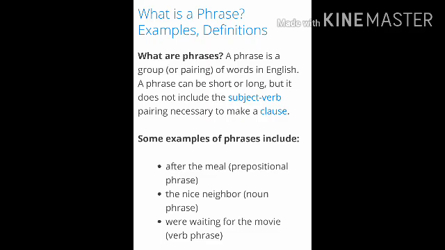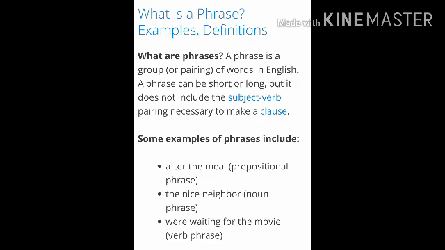Don't look at the bracket word, that is prepositional phrase. I'll tell you in the next video what exactly this prepositional phrase is. Now just focus on the group of words, that is after the meal.